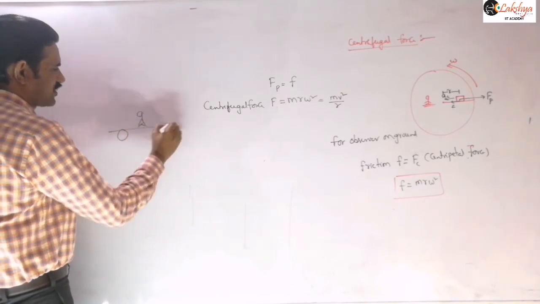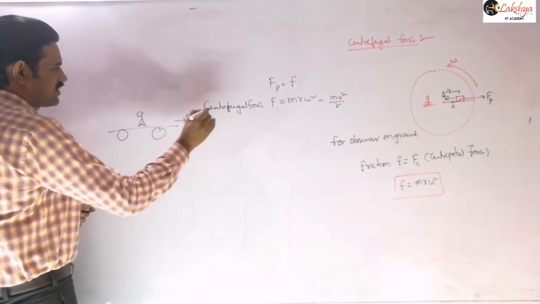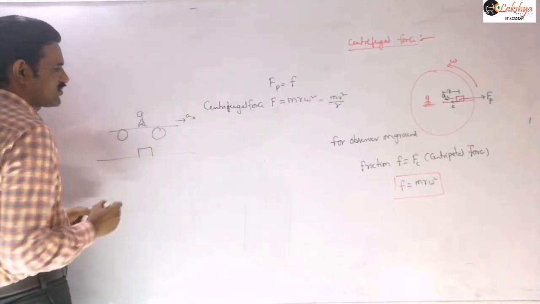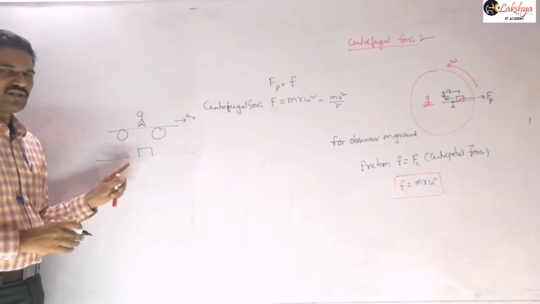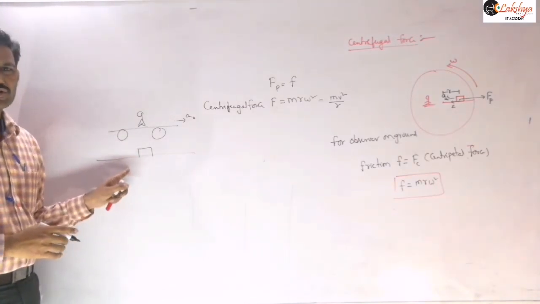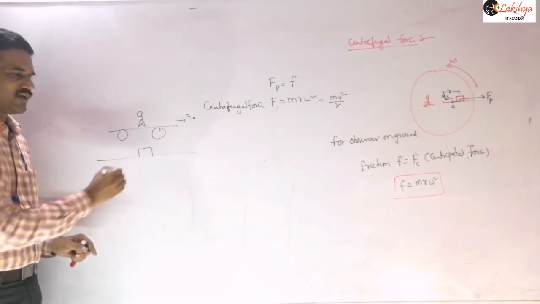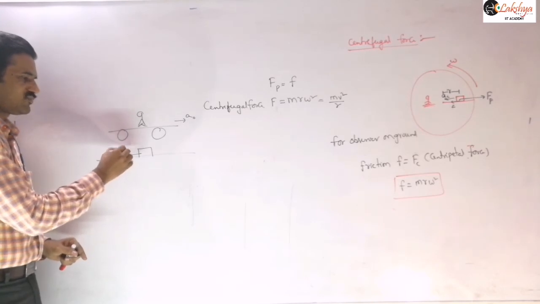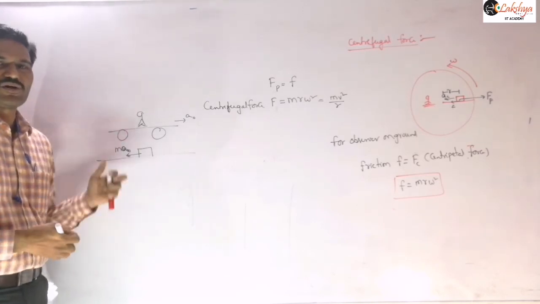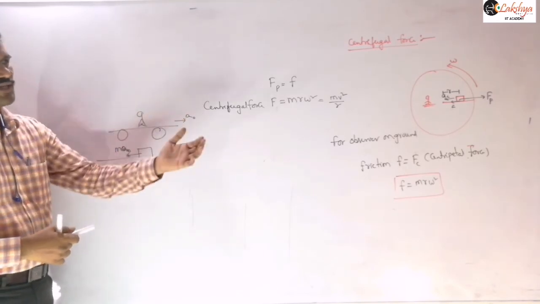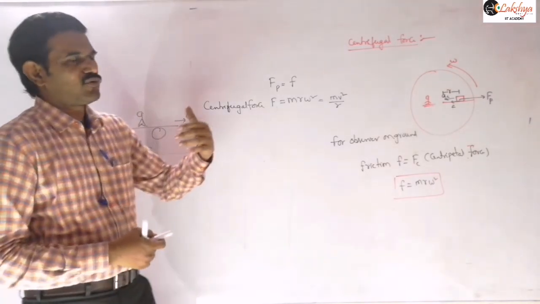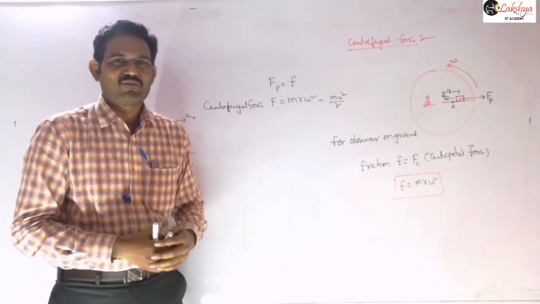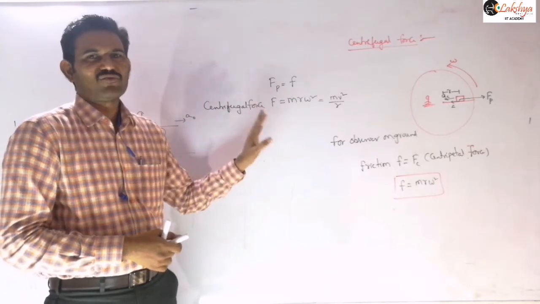Suppose this truck is accelerating, and the observer on this truck is moving with some acceleration a naught. Now if some block is placed on the ground at the side, then with respect to him there will be some pseudo force acting on it. That pseudo force is opposite to the acceleration of the man. So m a naught pseudo force will be acting on this block, even though the block is at rest, right? Similarly here, for the centrifugal force the block need not rotate; even if the block is outside that frame of reference, the centrifugal force will be there.